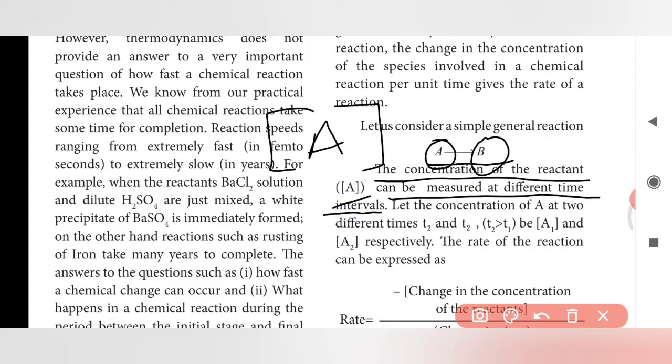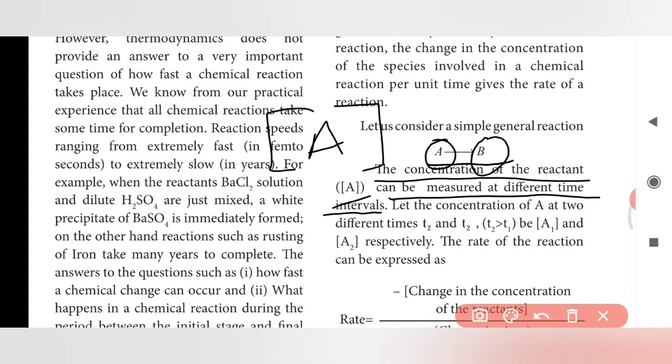If the reaction takes place for half an hour, it means we have to measure the concentration at different times, like after 10 minutes, after 15 minutes, or after 20 minutes. We have to measure the concentration of reactant at different time intervals. If the reaction takes place for about half an hour, we have to measure the concentration of reactant for each 10 minutes: first 10 minutes, second 10 minutes, and the third 10 minutes.